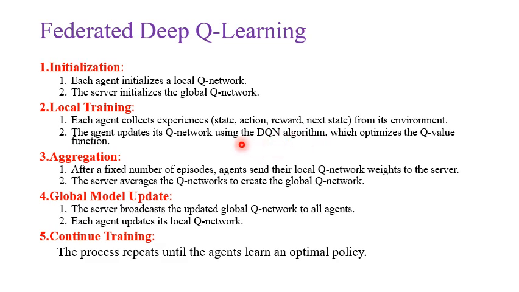Then each UAV sends the weights of the Q network to the ground control station. The ground control station averages these weights and sends the average back to each UAV, and this process is repeated. This scenario enables UAVs to share experience with each other and learn an optimal policy in a collaborative way.